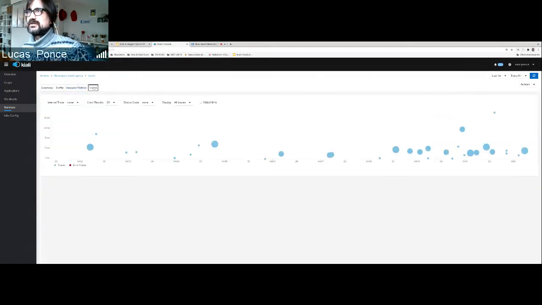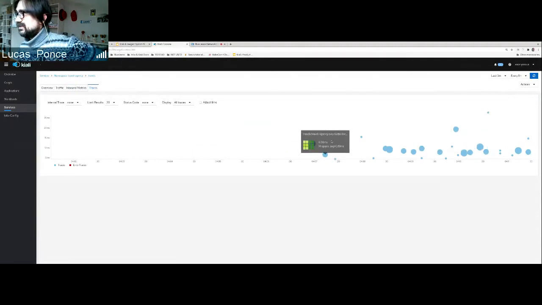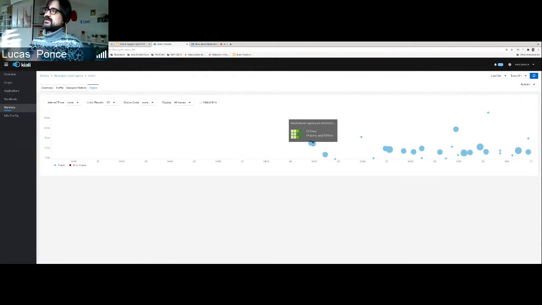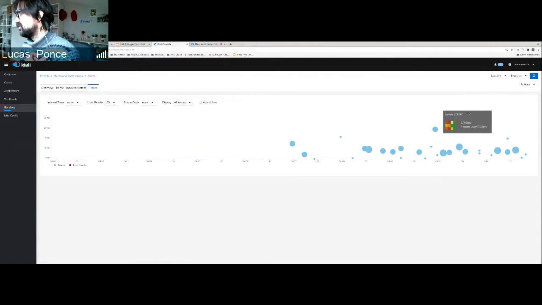And the next step could be to take a closer look at the tracing signal. This is the tracing signal that I have for the last minute, which I can move to the last 5 minutes. And this is the chain, right? If this trace is slow or good or bad, compare with that. And this is what we introduce here. We correlate with the telemetry information. If I compare the duration of this trace with the histogram of the telemetry in the same period, probably it's okay, so it's not quite slow. But if I compare this other one, I see that probably this is a little bit slower than the other.